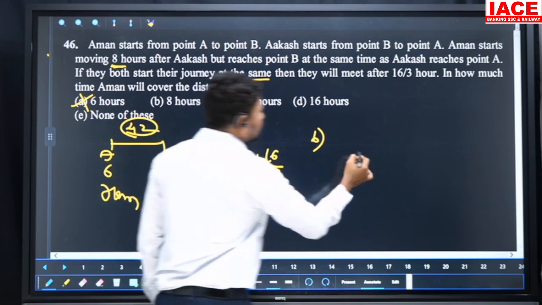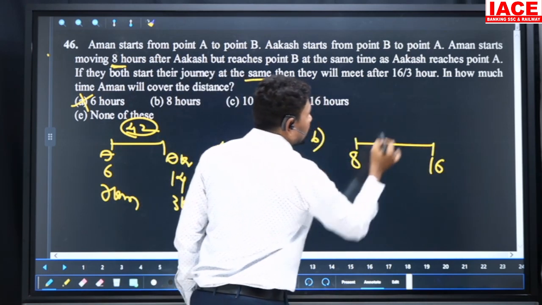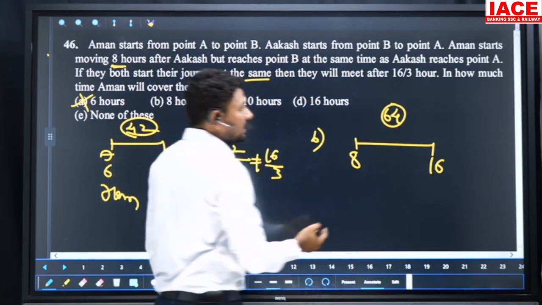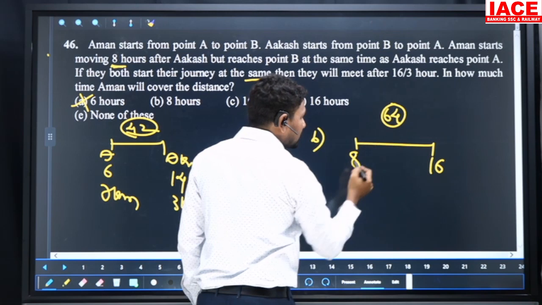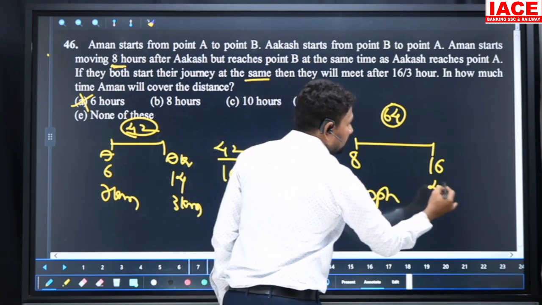In the second option, if the first person takes 8 hours, the second person takes 16 hours. We'll take an easy number. I'm taking 64, which is divisible by 8 and 16 completely. 64 kilometers in 8 hours means 8 kmph, and the other is 4 kmph.